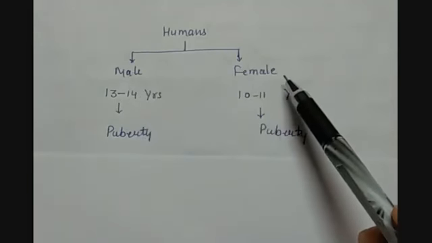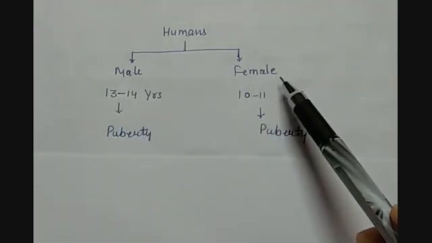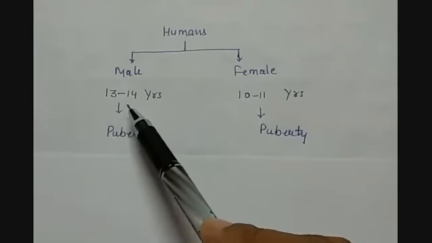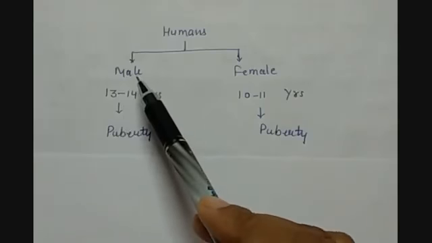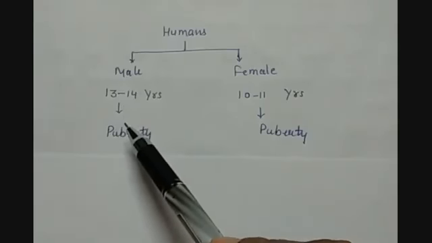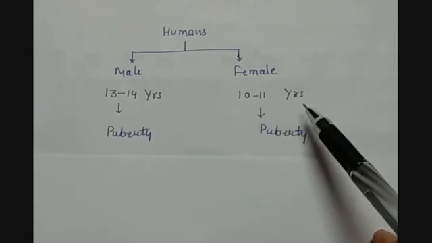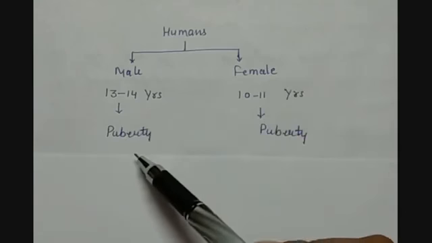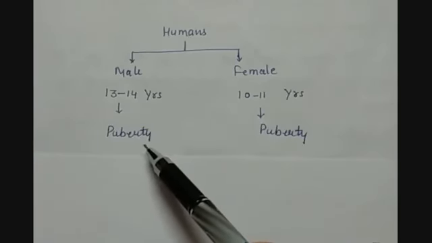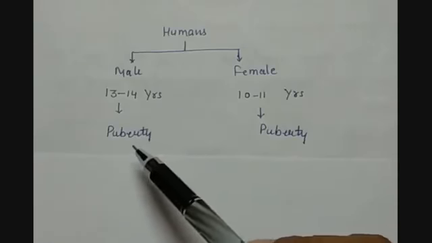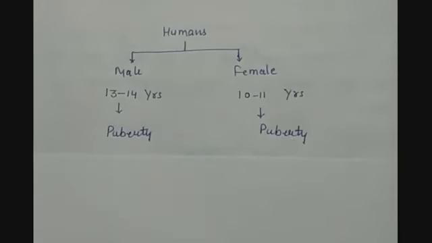The growth takes place in both starting from birth, but at the age of 13 to 14 years in males there is a slowdown in the process of growth, and in females the age is 10 to 11 years. This stage in their life or growth process is called puberty.